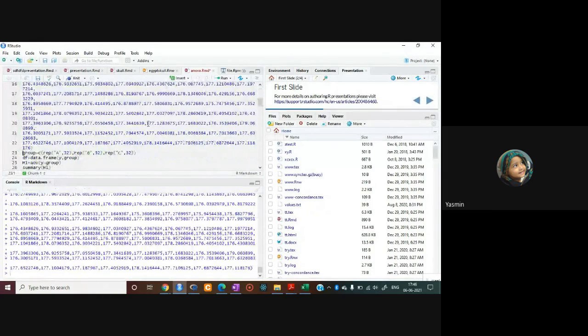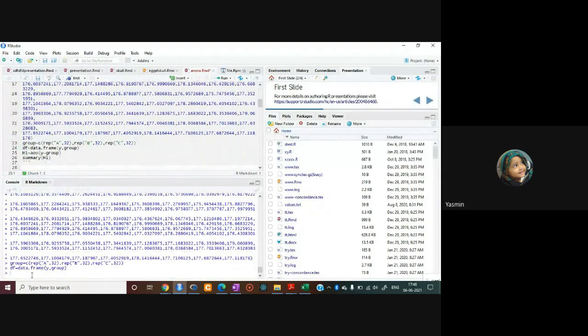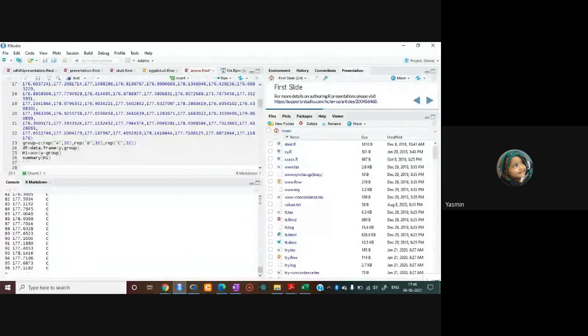Right now, to see your data on your console, just type the object name in which you have given the command for the creation of the data frame. Just write that object name and press enter. So that's the data. ये इस तरीके का डेटा है, आपके पास आ जाएगा.